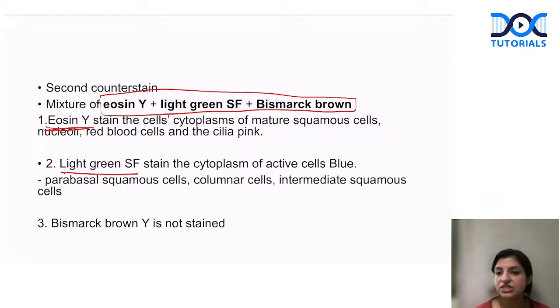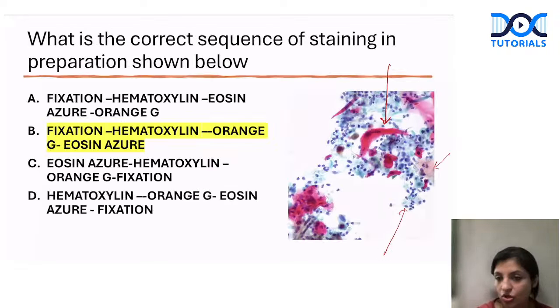So these are the 3 stains which are put in this order. First you put hematoxylin. First you fix it with 95% ethanol. After that you put hematoxylin to stain the nucleus. Then you put orange G to identify if there are any keratinized squamous cells.